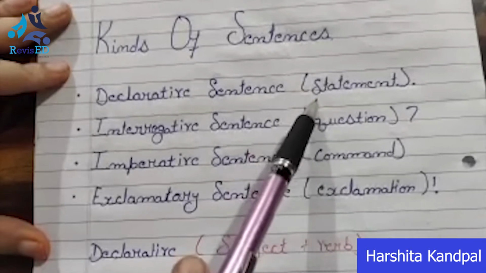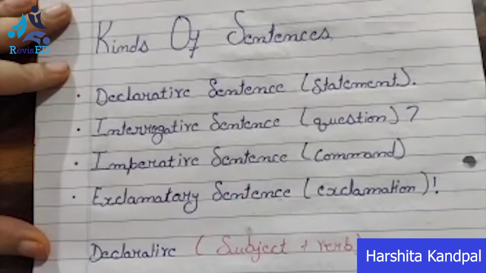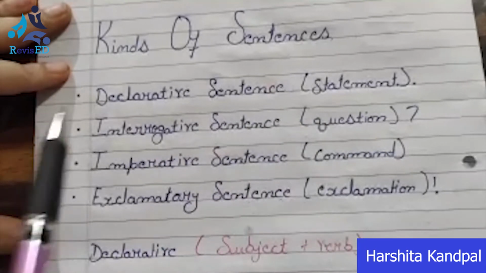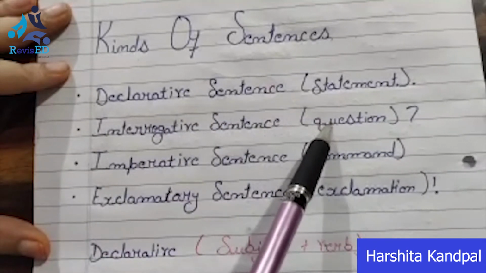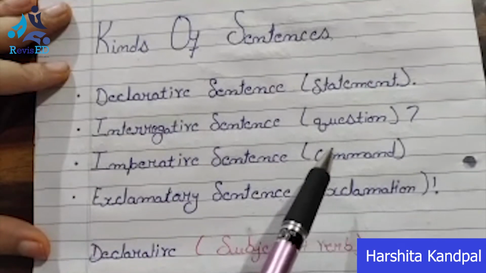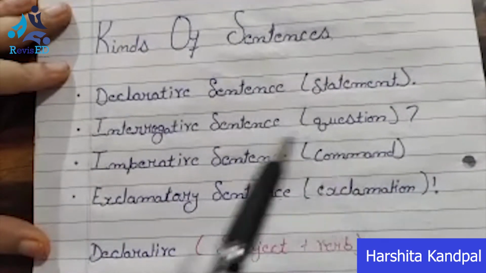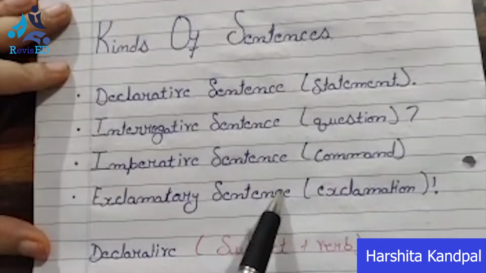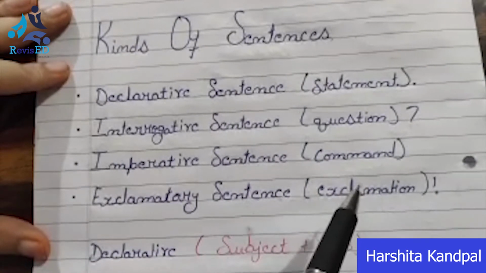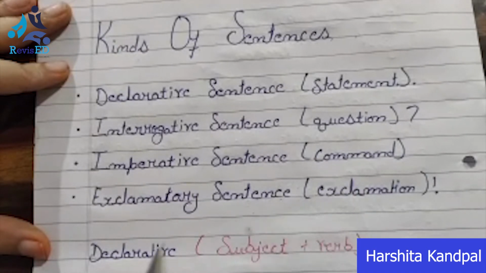It is a key term regarding each word. A declarative sentence means you will get a statement. An interrogative sentence means you will get a question, and an imperative sentence means you will get a command or even a request, and an exclamatory sentence means exclamation. Exclamation means surprise or a very strong feeling.